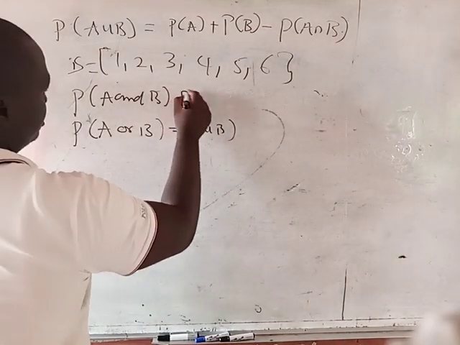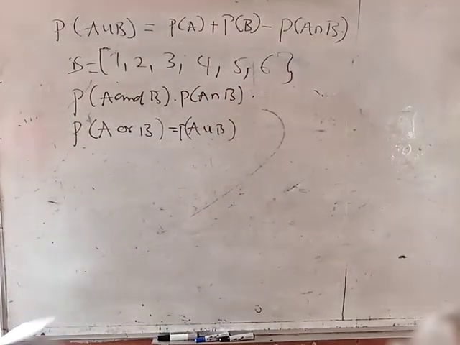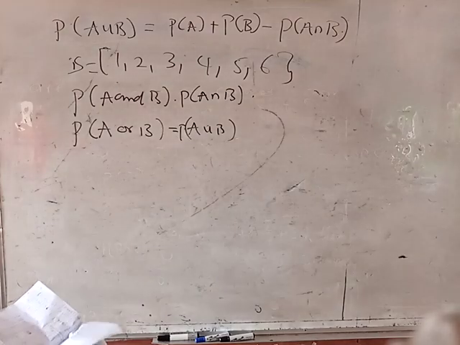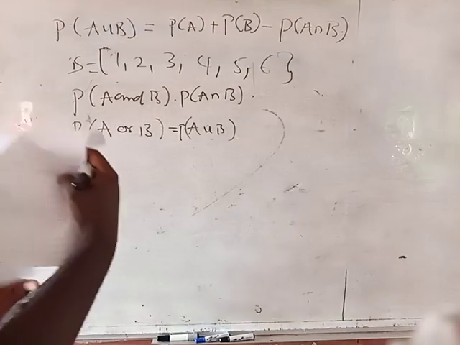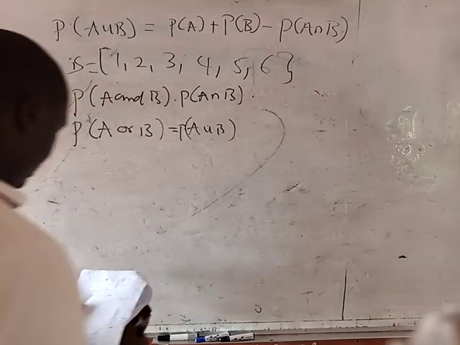You should find the probability of A intersection B. That is what I want you to know. Note those key words, please. They are very important.